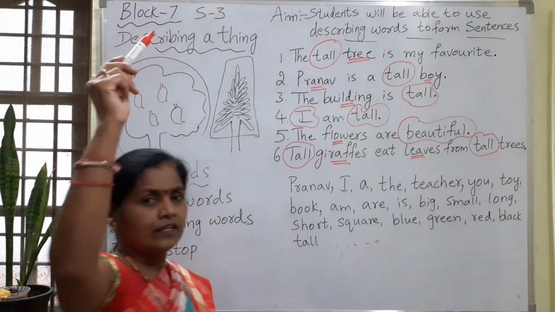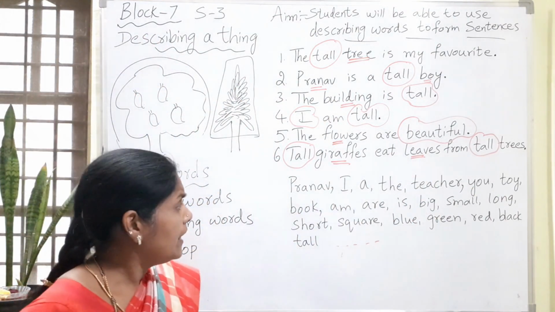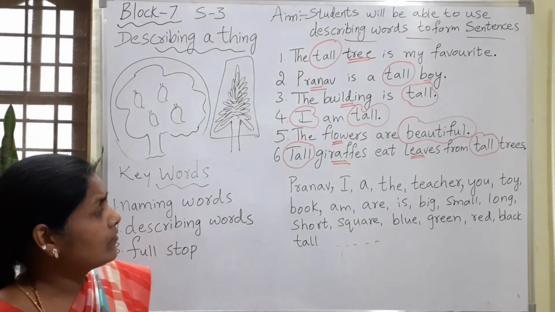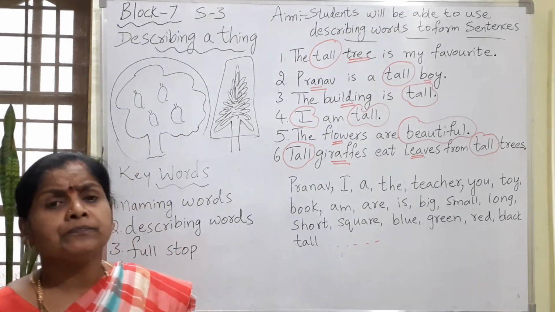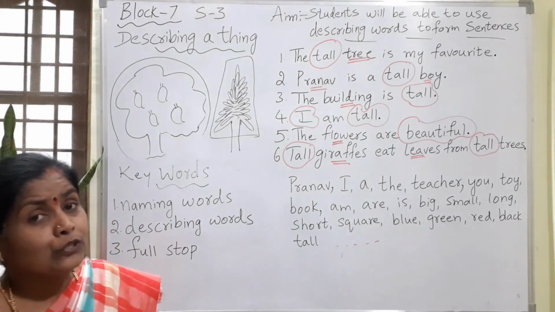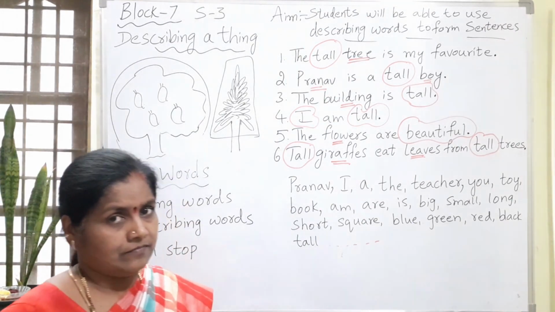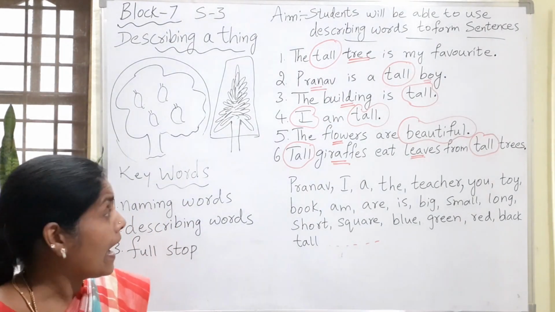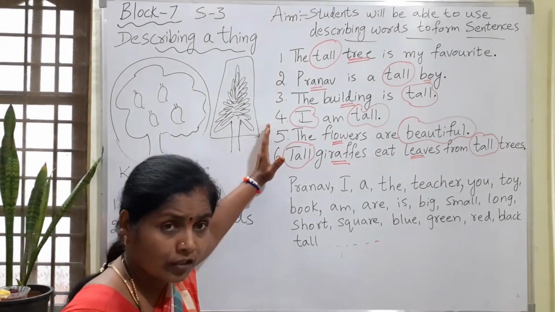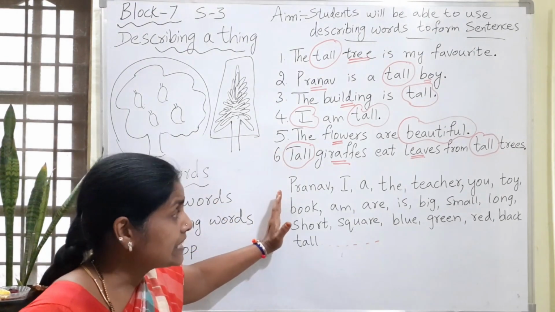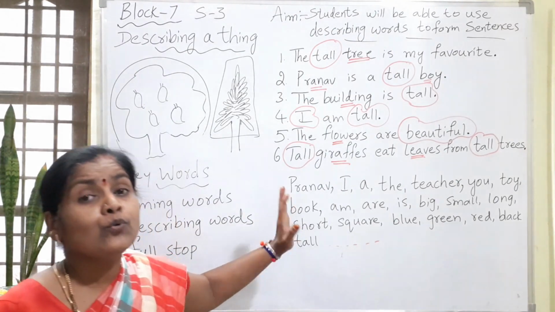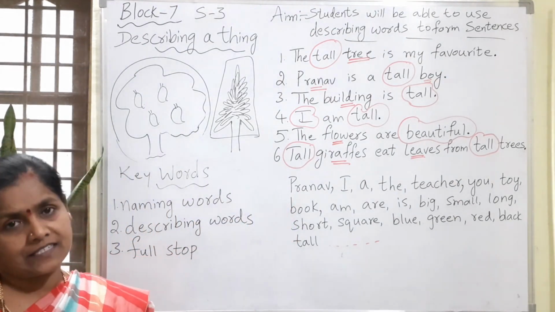There are so many describing words. These words I have taken from Pranav's lesson and some from others. Are you getting my point, children? I have written some sentences on the board. Using this list of words, you have to make the sentences.